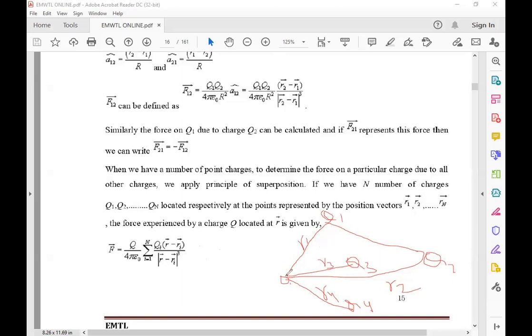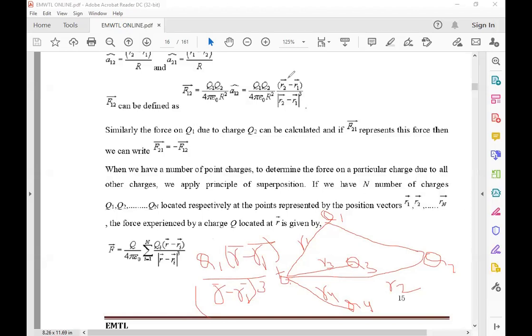The charge Q1 goes with R minus R1, the charge Q2 with R minus R2, charge 3 with R minus R3, and charge 4 with R minus R4. So the terms are Q1 times (R minus R1 bar) divided by the magnitude of (R minus R1 bar) whole cube, plus Q2 times (R minus R2) by the magnitude of (R minus R2) whole cube, and so on.